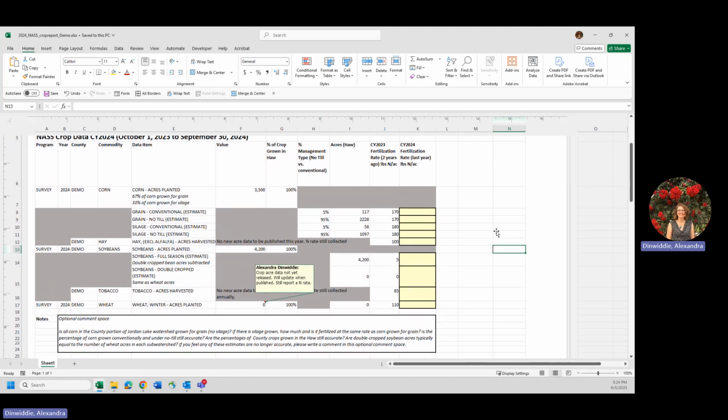All right. So as you can see in the NASS spreadsheet, we do not report every crop that's grown in the county. We only capture data for Jordan Lake reporting that comes from the National Agricultural Statistics Service, which is available. And that data that's available is what we can also run through our nitrogen loss estimation worksheet accounting tool, or NLEW for short, on an annual basis.